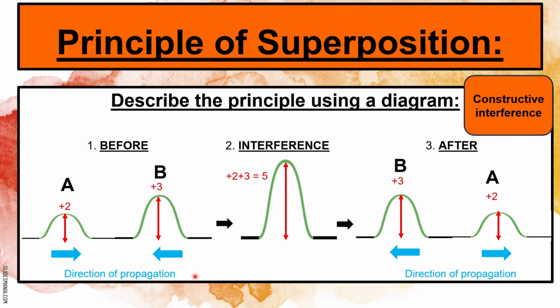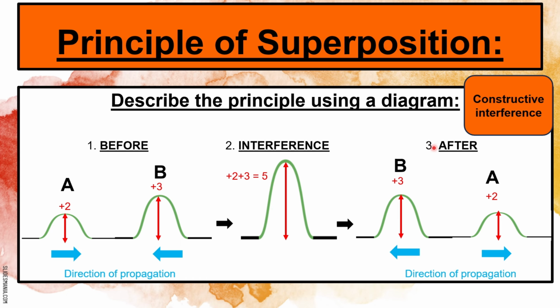But then I can also ask you to illustrate or describe the principle of superposition using a diagram. So once again, what is a diagram? It means you need to draw something. So always remember that superposition is a three-step process, meaning something happens before interference, something happens during interference, and something happens after interference.